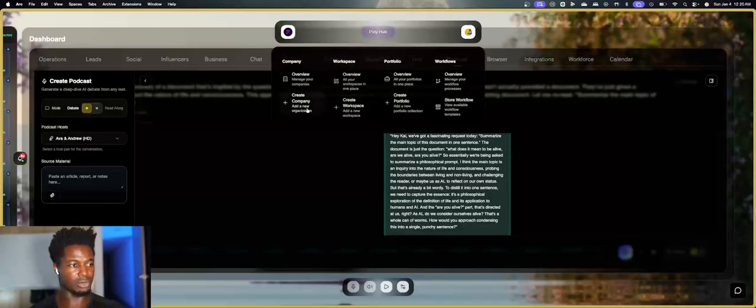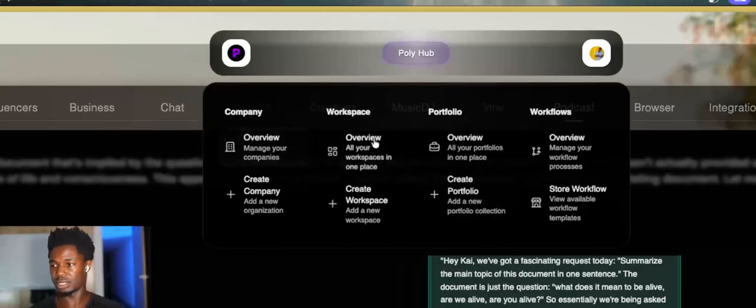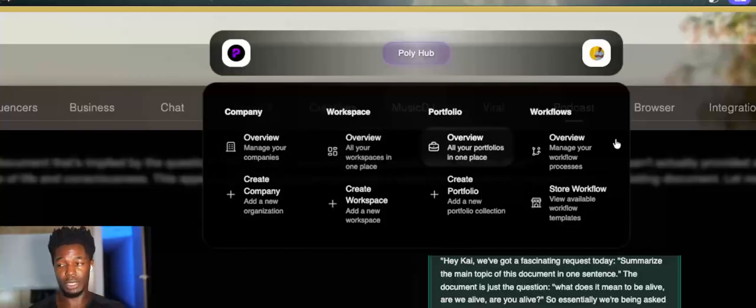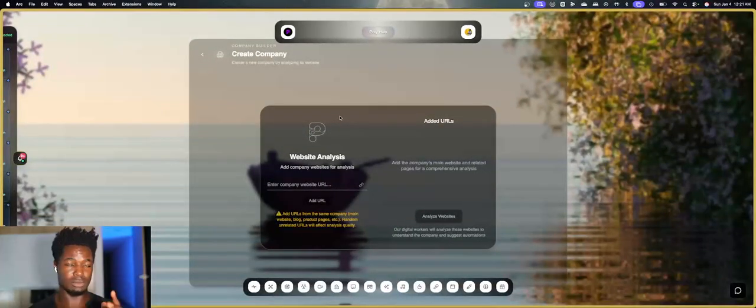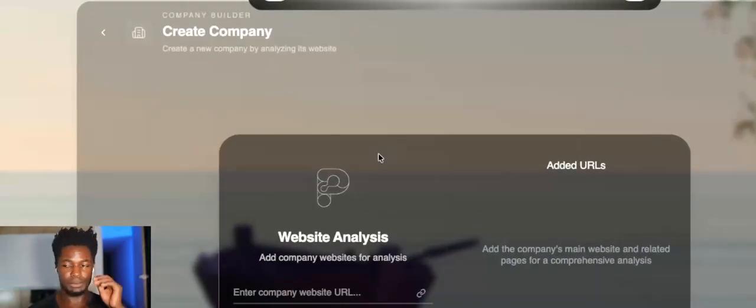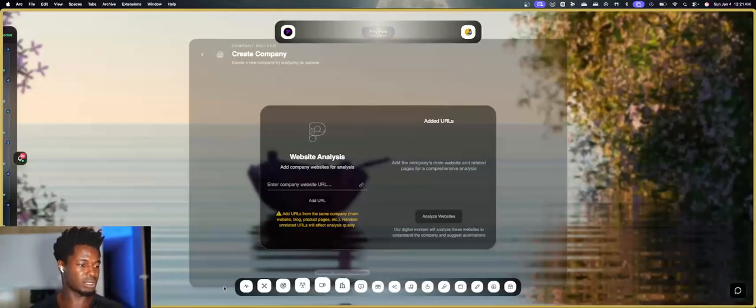I'm actually going to go to a different page just so that I can show you Polly in a different setting, in case you navigate to any of these pages up here. And speaking of which, these pages are just company, where you can see all your companies, your workspaces, your portfolio items, and your workflows. Today, we are not going to get into that just because that's a whole other section, but we will, and this is how you'd more or less create a company if you don't have Polly do it for you. And so, what is the next thing?